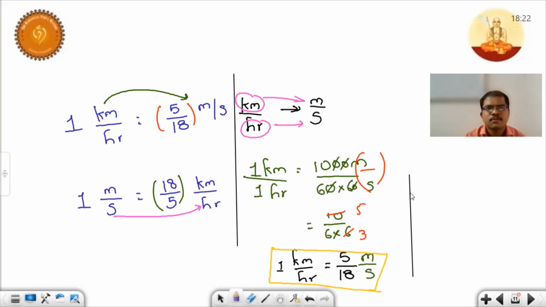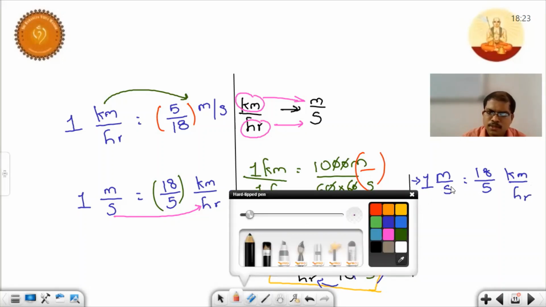But every time if we do this, there is a bit of waste of time. So it is better to remember the conversion. It's quite simple to remember this conversion factor instead of doing this whole process. So here we want meter per second. If you want meter per second, just leave meter per second here and send this 5 by 18 this side. So it becomes 18 by 5 kilometer per hour. This simplification is very important, children.